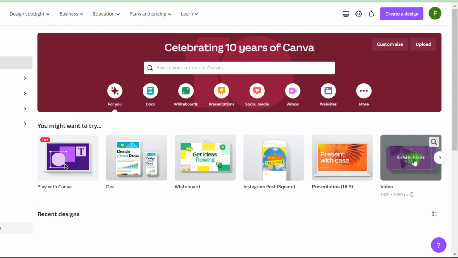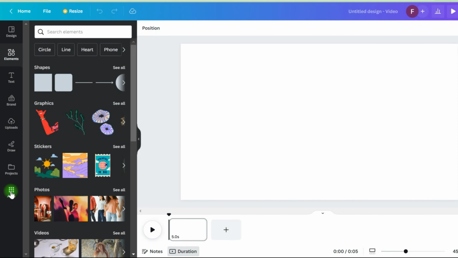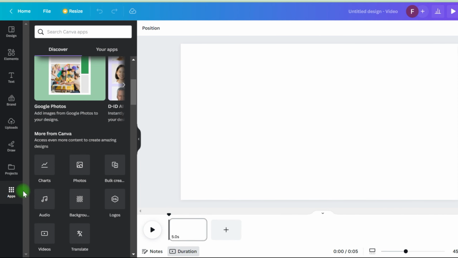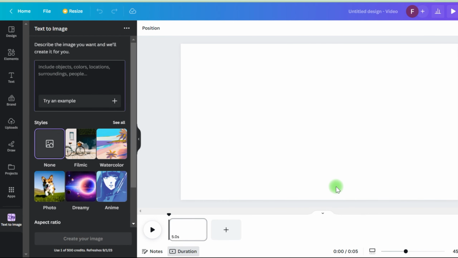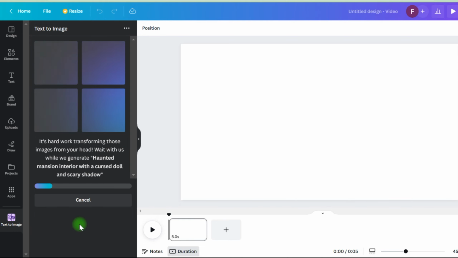Canva has also just included a free AI picture generator for the thumbnail, so we'll go ahead and click on it. We'll click Use a New Design and search for the YouTube thumbnail. We know from the title that it's a spooky home with a cursed doll. So I'll type frightening house interior with cursed doll and terrifying shadow. I'm going to go with a filmic look in landscape mode, and we're off to make your picture.